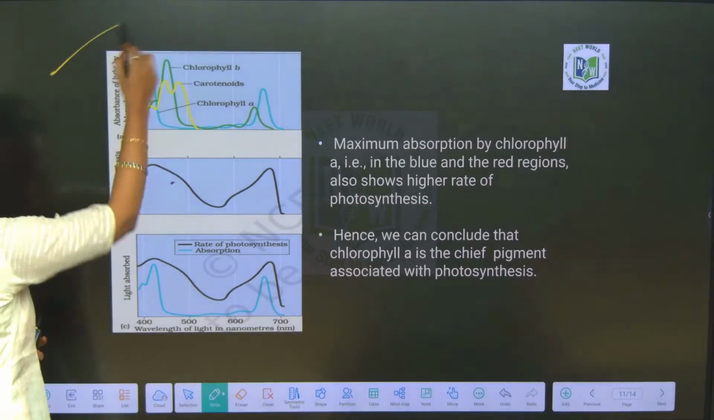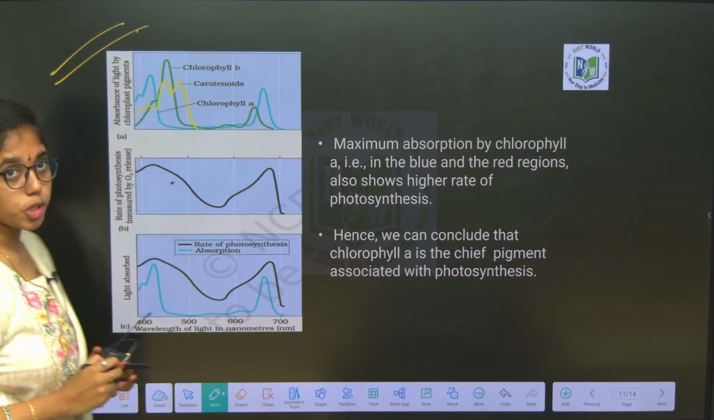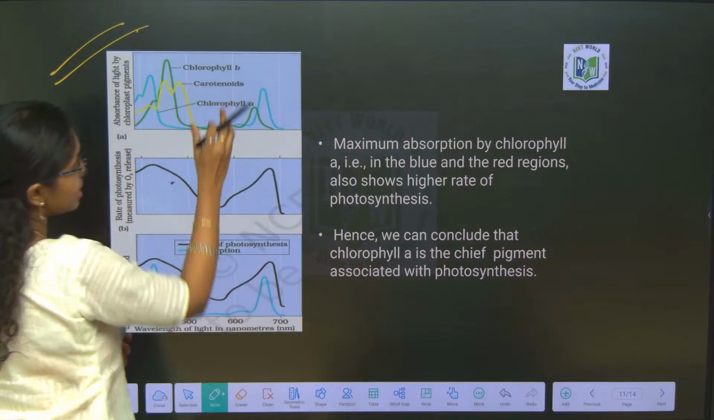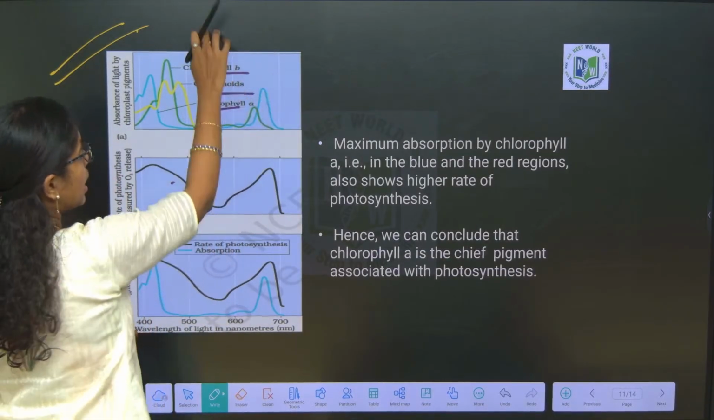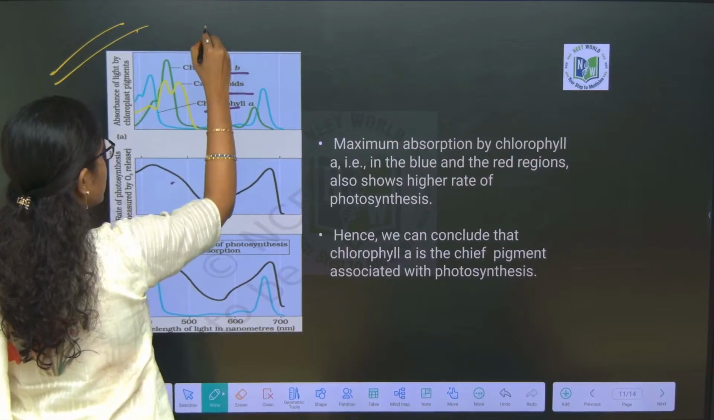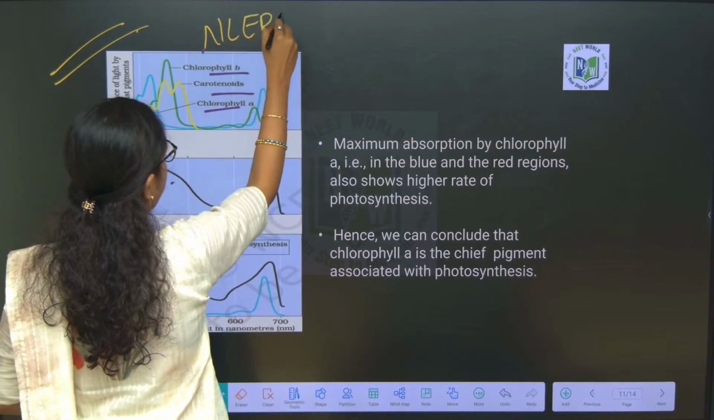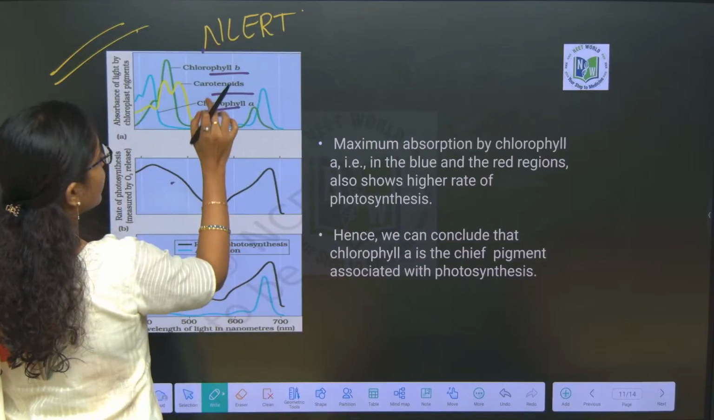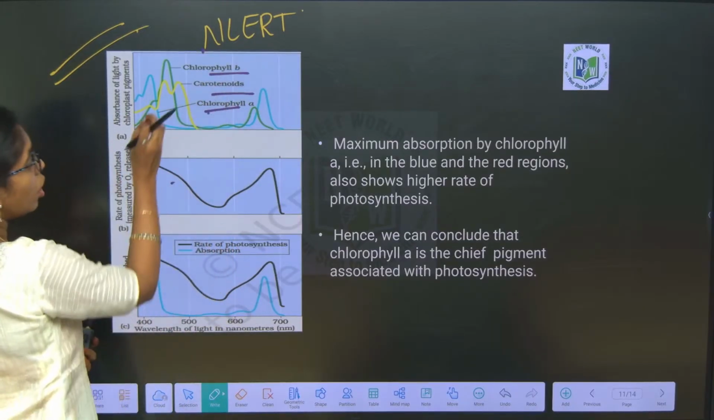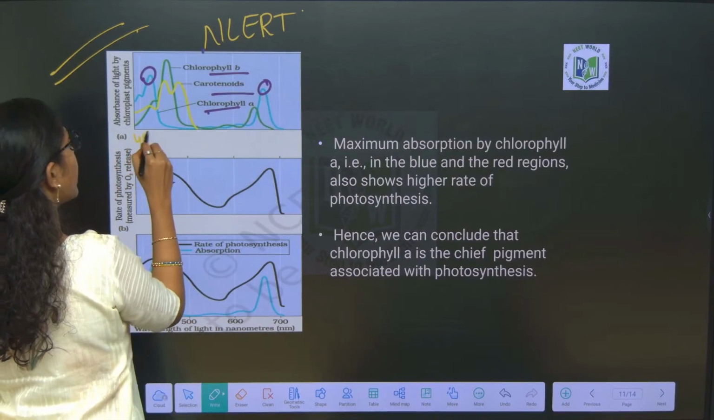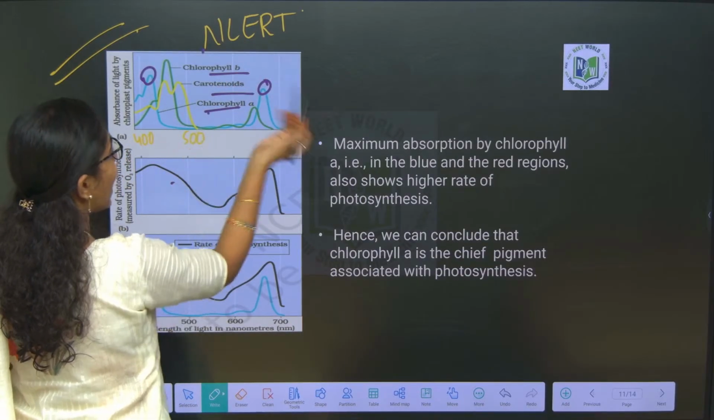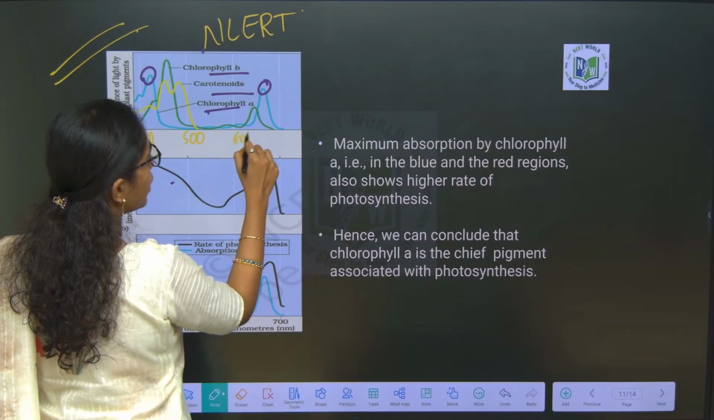So, here you see, in absorption spectra, what pigments are tabulated? Chlorophyll A, chlorophyll B and carotenoids. This is the direct image of your NCERT. Focus and listen, beta. So, you have chlorophyll A, B and carotenoids. Chlorophyll A will show two peaks, one in between 400 nanometers to 500 nanometers and other in between 600 to